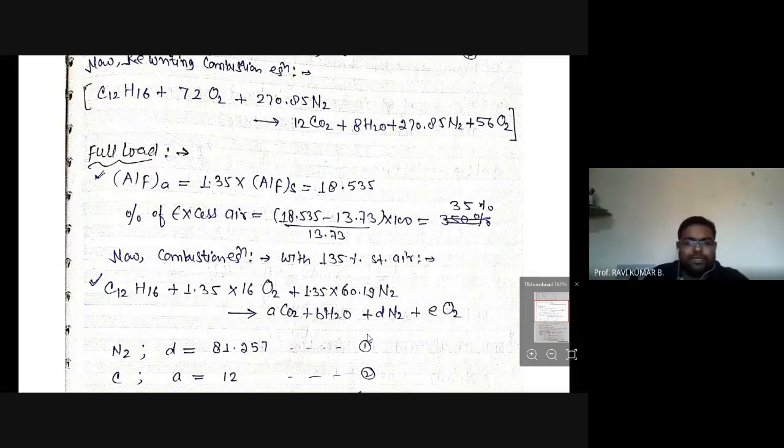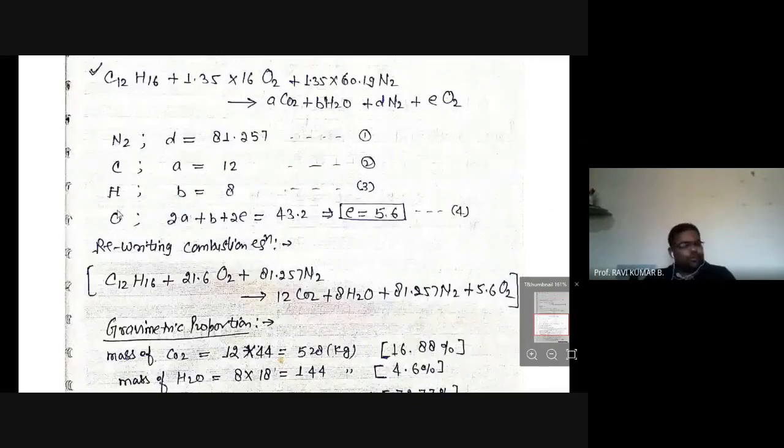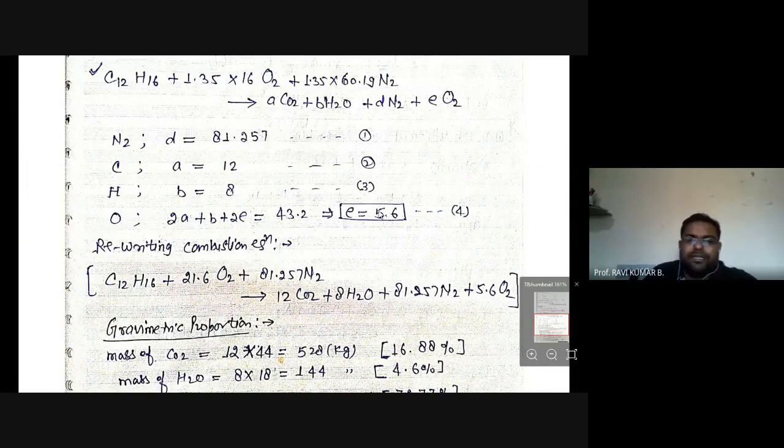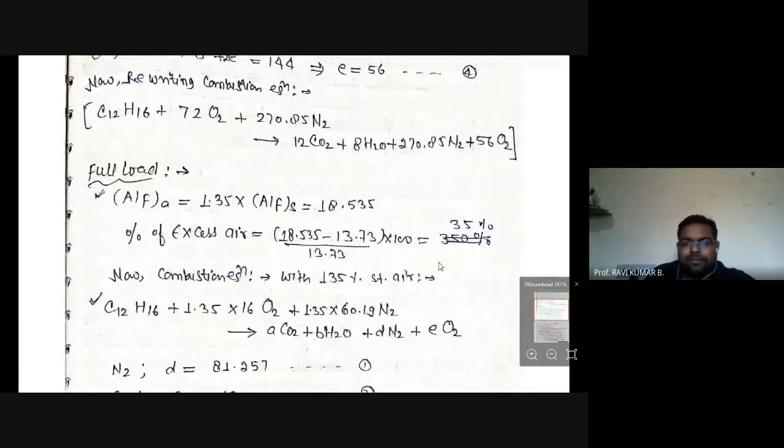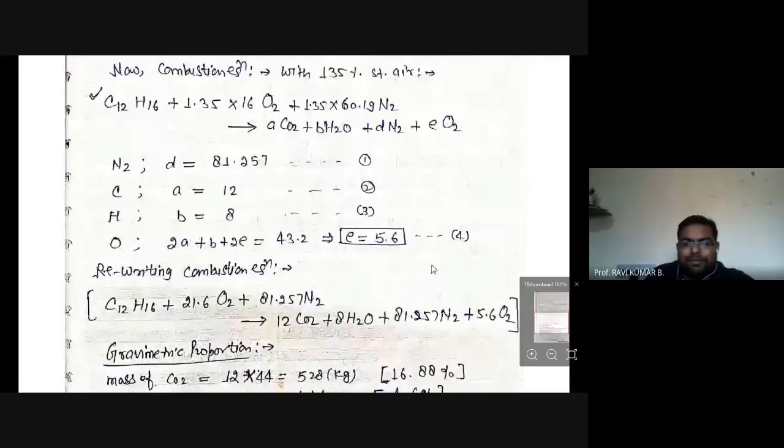Then again we will do the equation equating similar terms like we used to do in dimensional analysis also. So N2 will get D value, with carbon will get A value, with hydrogen will get B value, with oxygen will get the E value. Now E value is 5.6. So substituting all these values A, B, D, E here, we can write the final equation with the 135% of the air. So now we know two equations with 50% and 35% excess air.